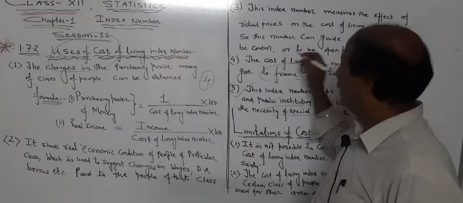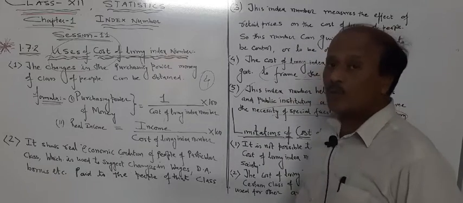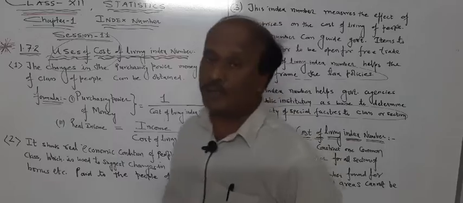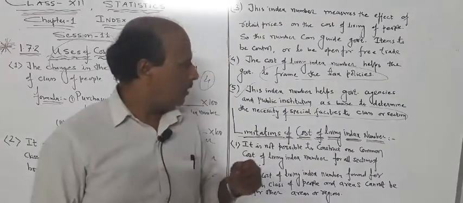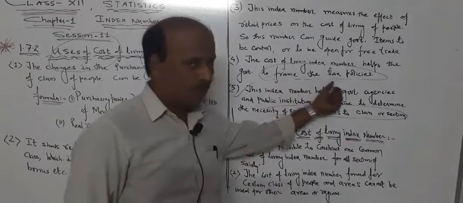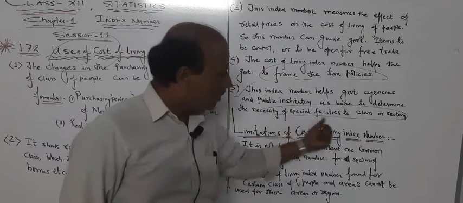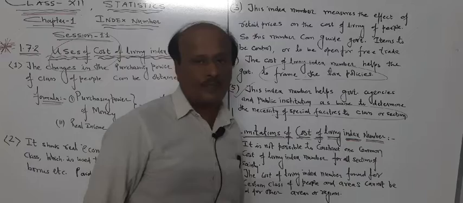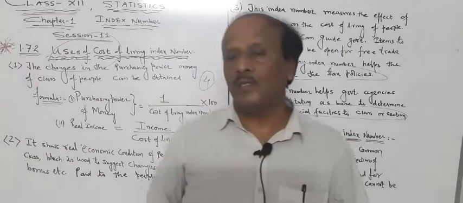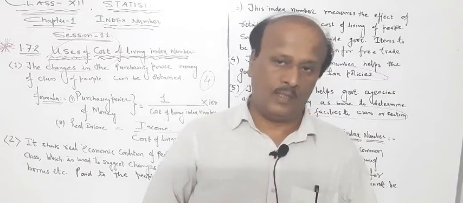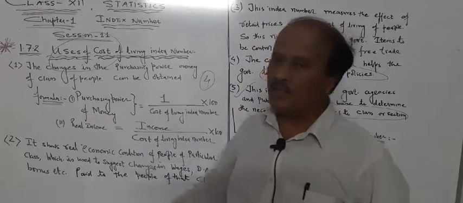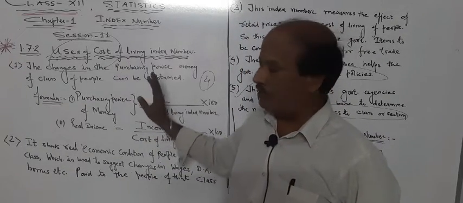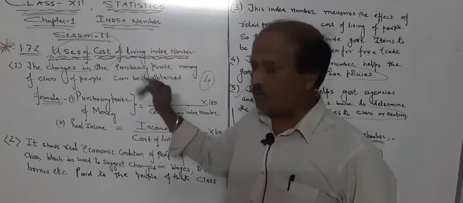Then it guides the government to control any particular item or allow free trade, otherwise they keep control under themselves, or frame the tax policies, or give a special facility to a particular section or class of a society. So these are the 5 uses. For a 2 marks question, at least remember 4 uses. So ideal question for 2 marks.